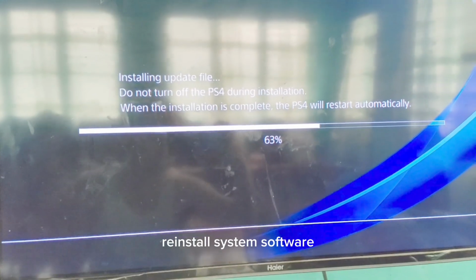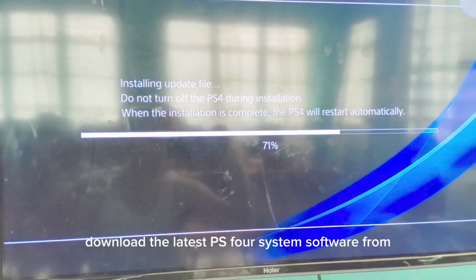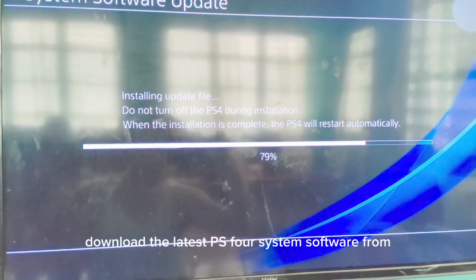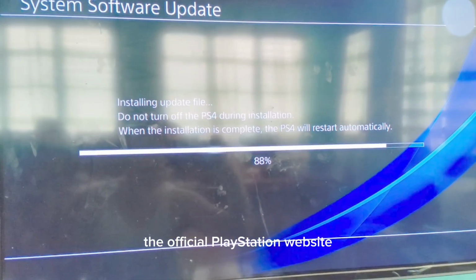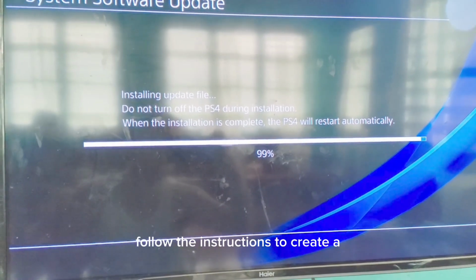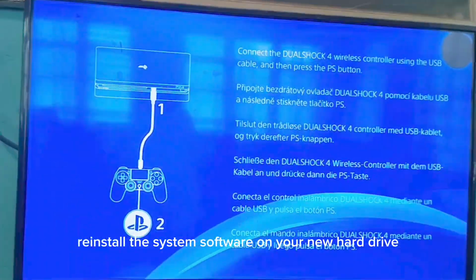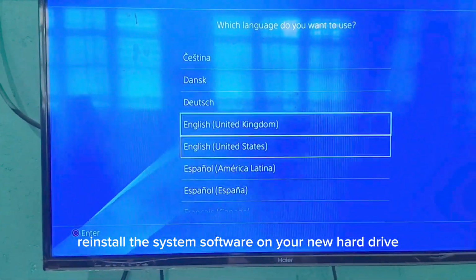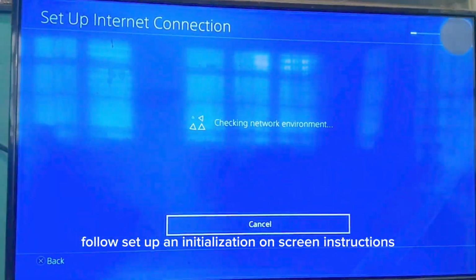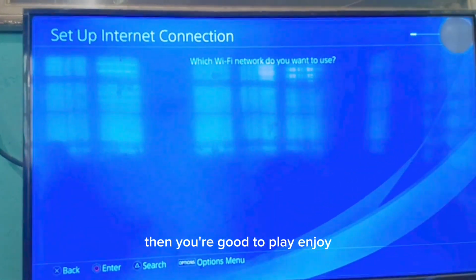Reinstall system software after replacing the hard drive. Download the latest PS4 system software from the official PlayStation website. Follow the instructions to create a USB installation drive and reinstall the system software on your new hard drive. Follow setup and initialization on-screen instructions. Then you're good to play. Enjoy!